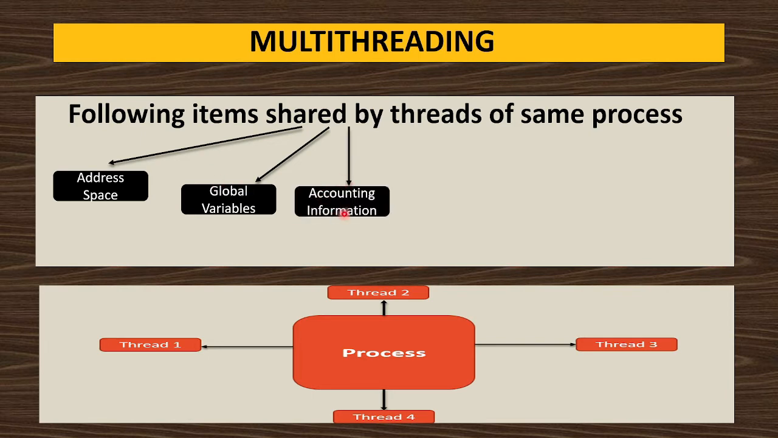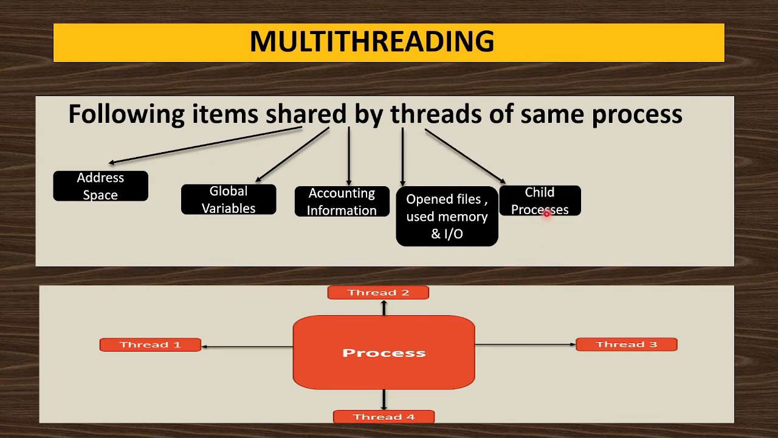Then accounting information. Any information about accounting will be shared by all the threads of that process. Then opened files, used memory, and IO will be shared by all the threads of that process.